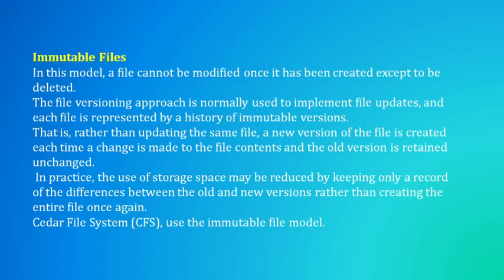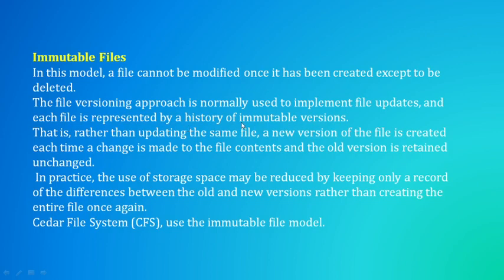Why? Because some updations may happen from version 1 to version 2. So the file versioning approach is used to implement the file updates in this type of files, and each file is represented by a history of immutable versions.